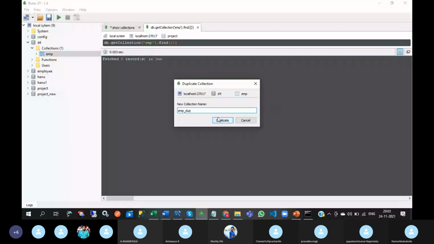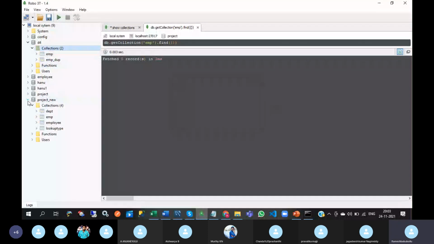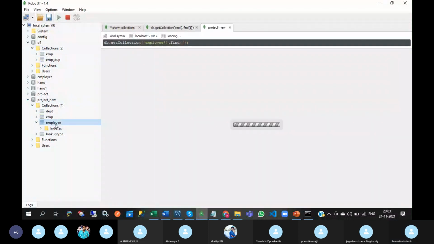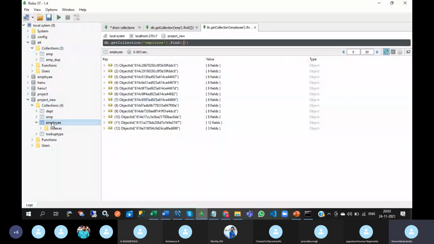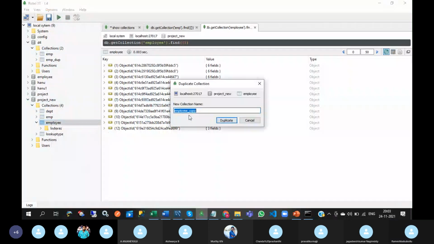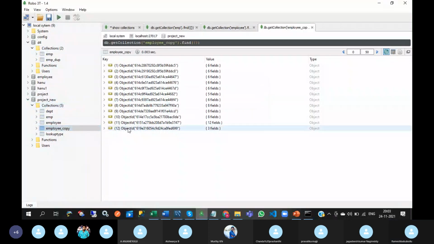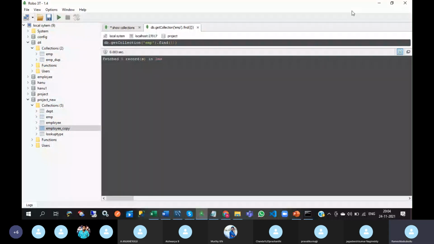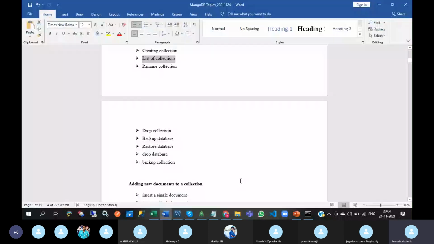So here in employee collection 12 records are there. I want a duplicate of this collection. 12 documents are there. Okay. So this is about backup collection, sorry, not rename collection, backup collection.